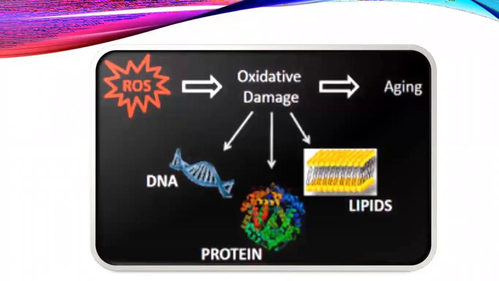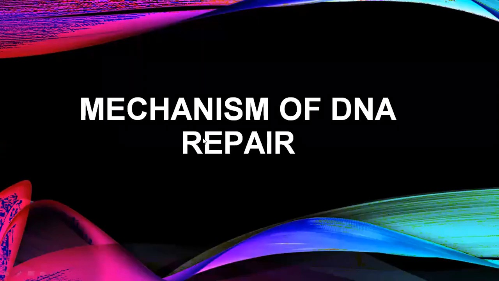Here you can see that oxidative damage may cause DNA damage, and also protein and lipid damage. All those biomolecules get disturbed by this oxidative damage. Then after this, aging happens, and the cell dies or kills itself. So then this point is very important.